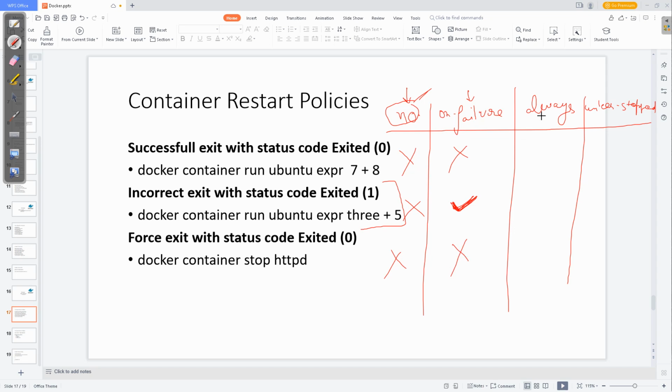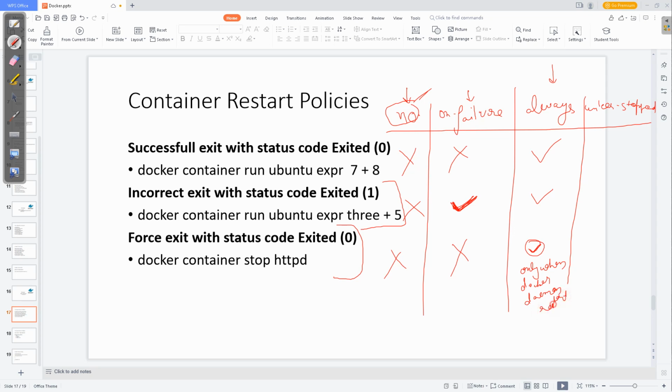Next comes always. Always means after successful execution it should always restart, and after an incorrect exit it should always restart. Forced exit, now this is very important. This container will restart only when the Docker daemon gets restarted.